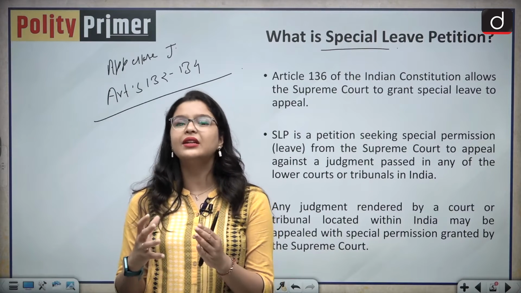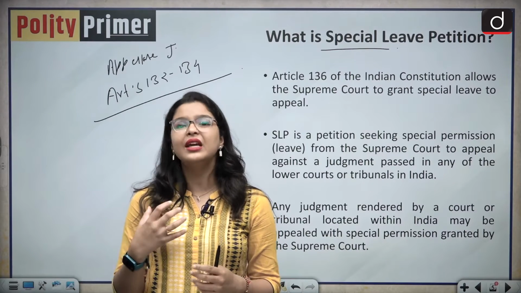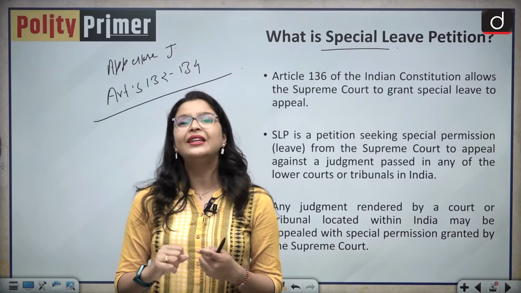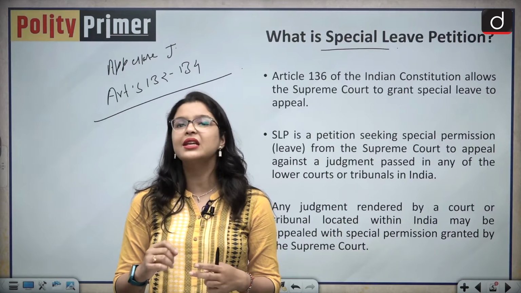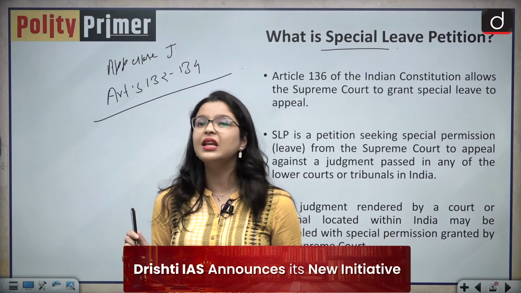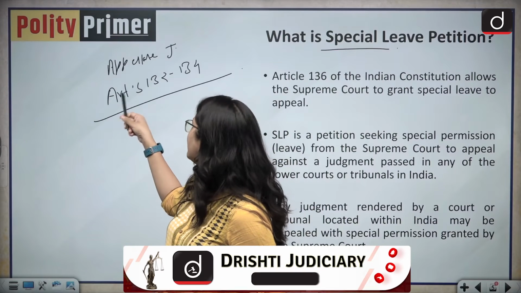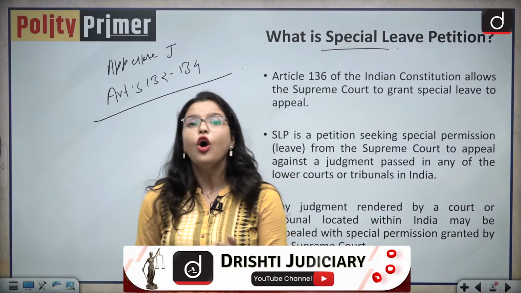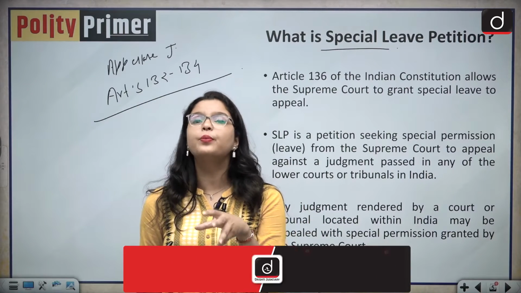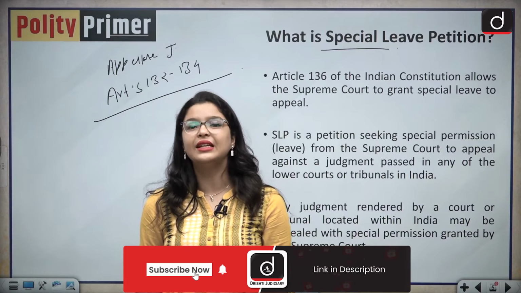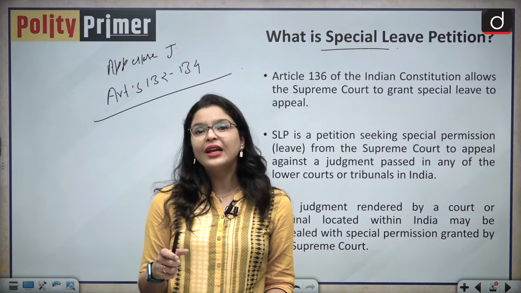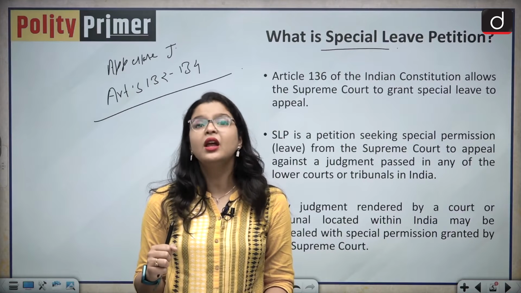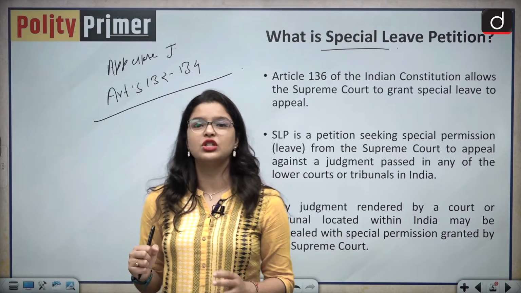So what happens under Article 136 is, if there is an aggrieved party, and there is an important question of law that has not been answered in his case under the ordinary appellate jurisdiction of the Supreme Court under Articles 132 to 134, or there is a need for the Supreme Court to intervene immediately, then the aggrieved party can approach the Supreme Court by filing a special leave petition under Article 136 of our Indian Constitution.